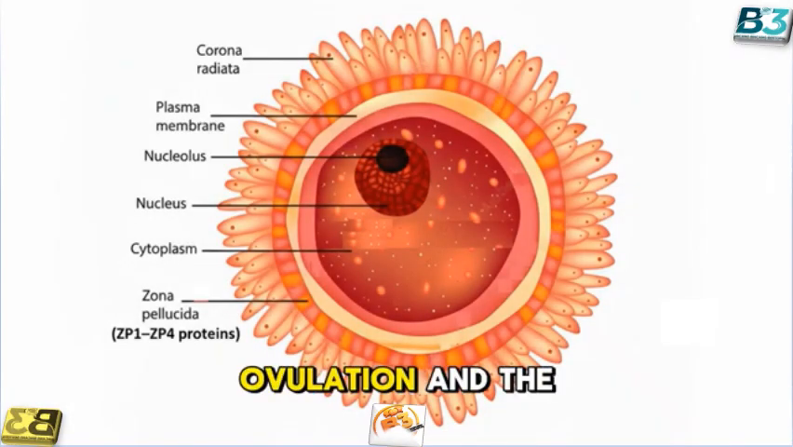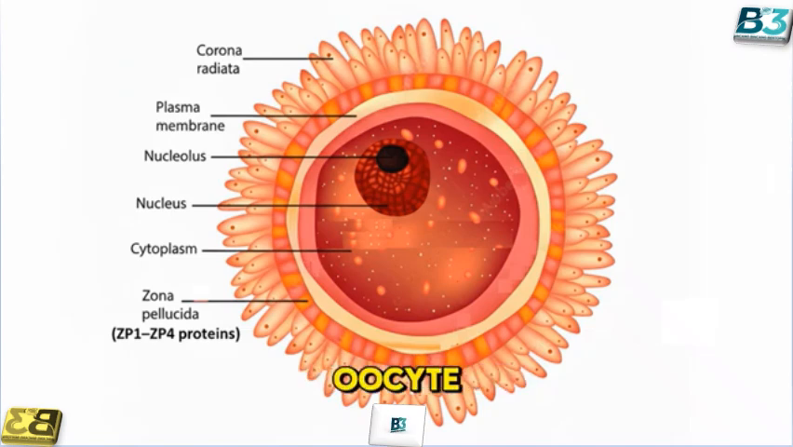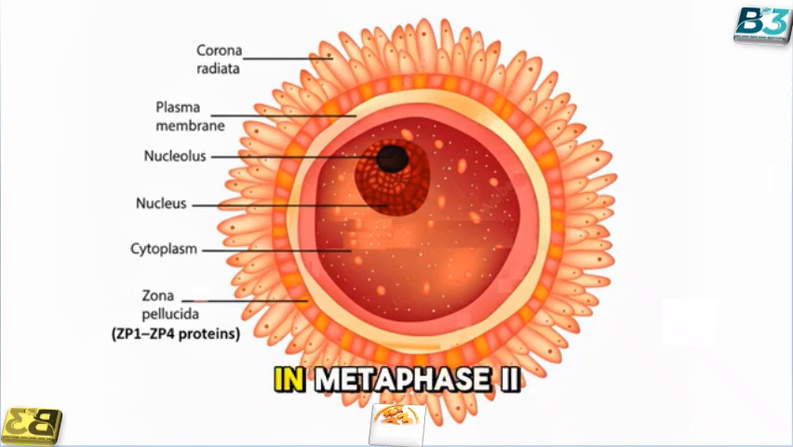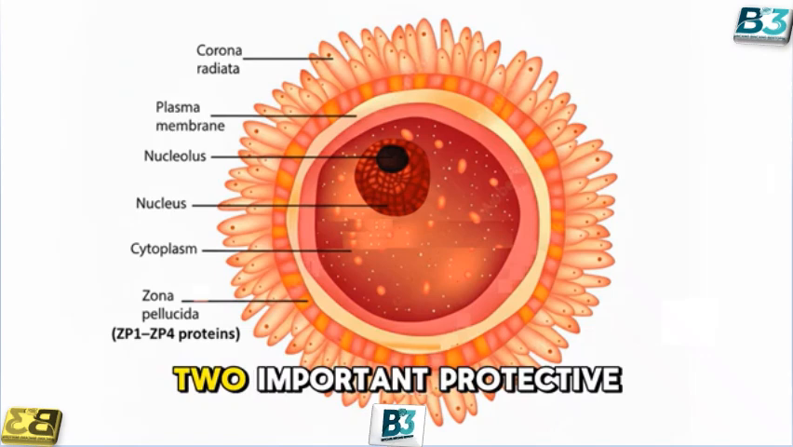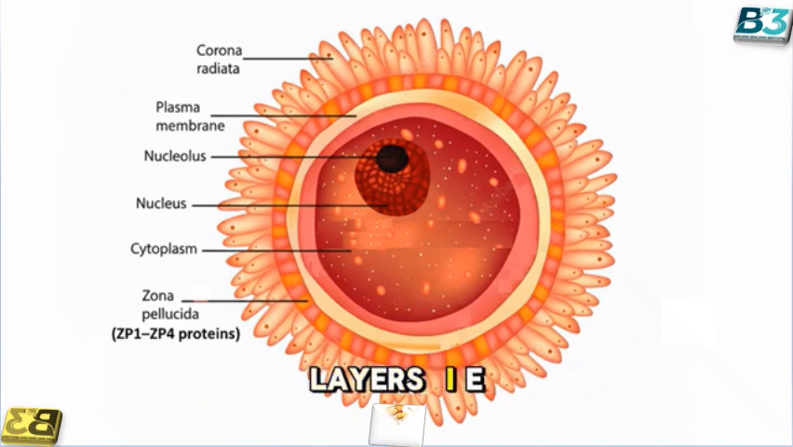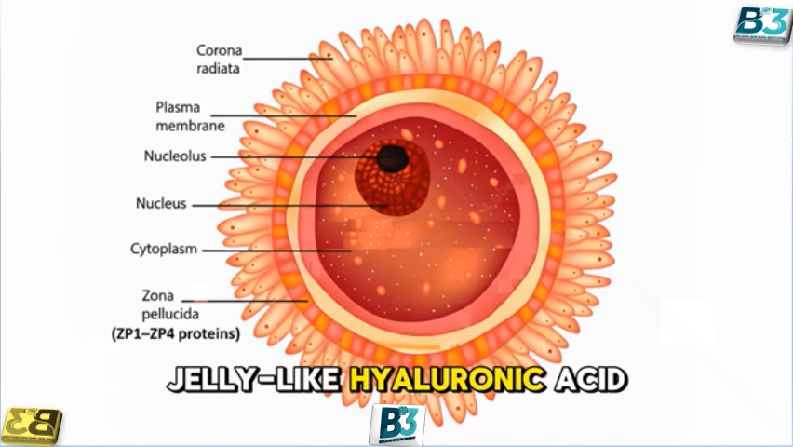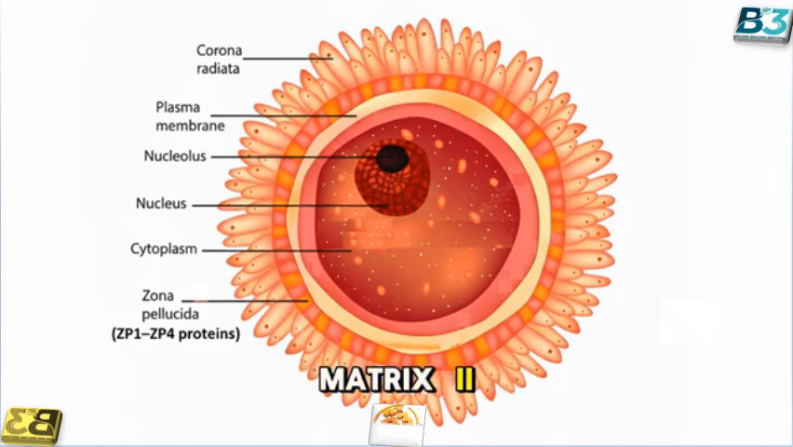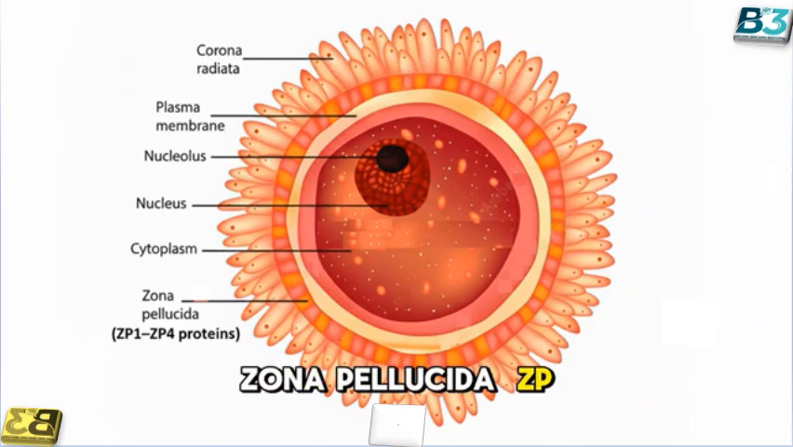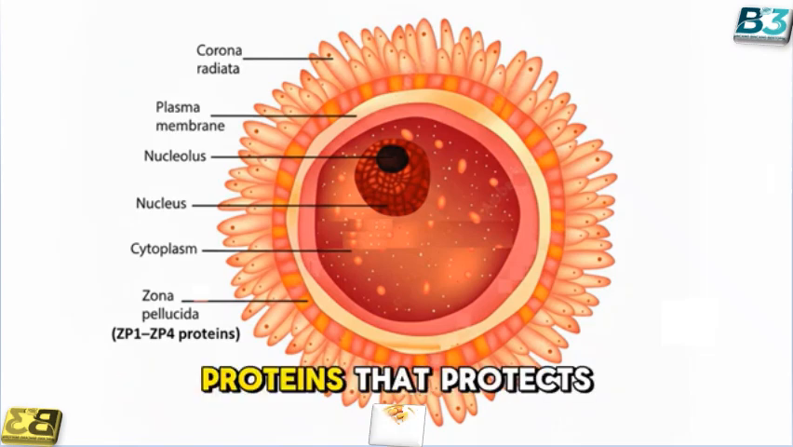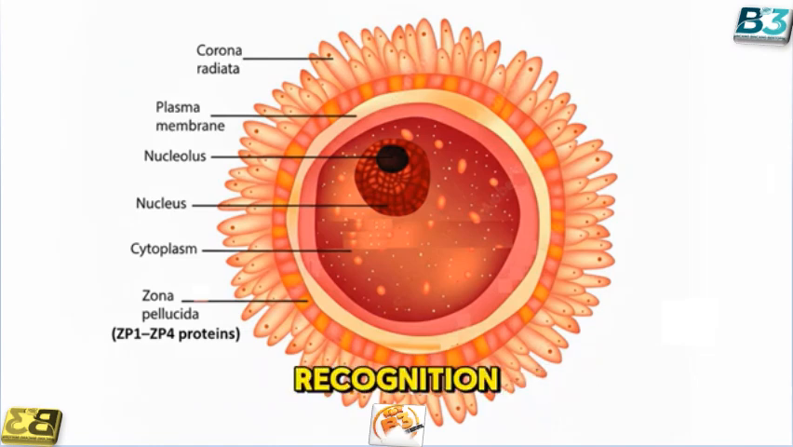Step number 6. Ovulation and the structure of the released oocyte. During ovulation, the ovary releases a secondary oocyte, which is paused in metaphase 2 of meiosis. The egg is not alone. It is surrounded by 2 important protective layers. I.e. the corona radiata, cumulus cells, a cluster of granulosa cells held together in a soft, jelly-like hyaluronic acid matrix. Zona pellucida, ZP, a thick, transparent glycoprotein shell made of ZP1 to ZP4 proteins that protects the oocyte and helps with sperm recognition.